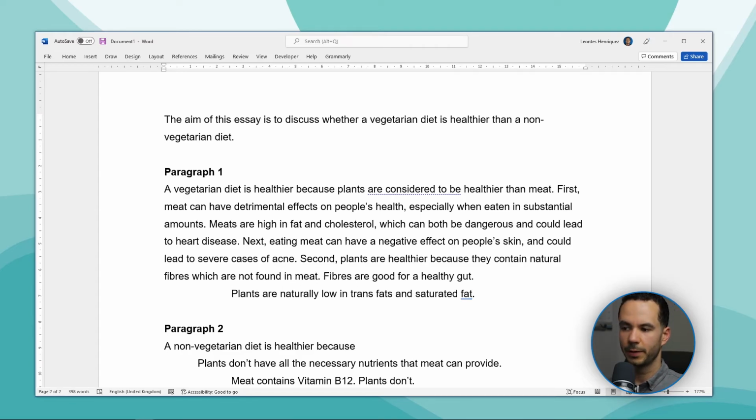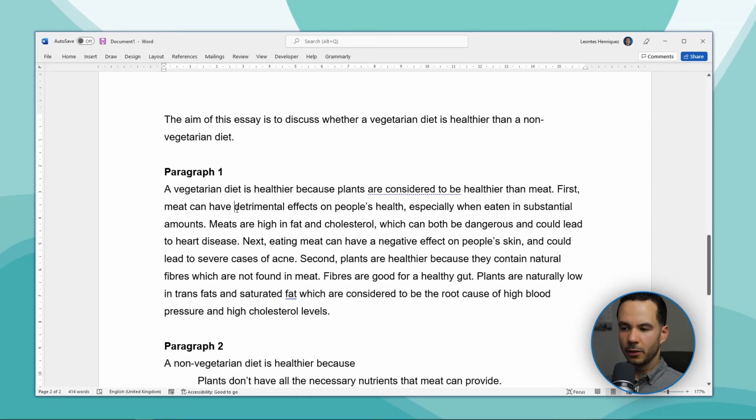Then we get our point about fibers that are good for a healthy gut. And then we get our part about plants being naturally low in trans fats and saturated fats. And I think we can add that these are the root causes of high blood pressure and high cholesterol. The only thing we need to do is add a header to this paragraph, and I'm going to call it a vegetarian diet.